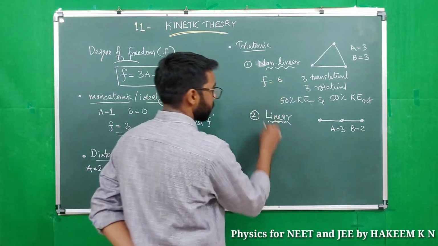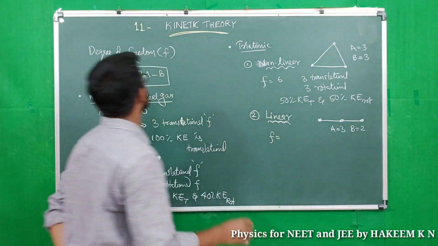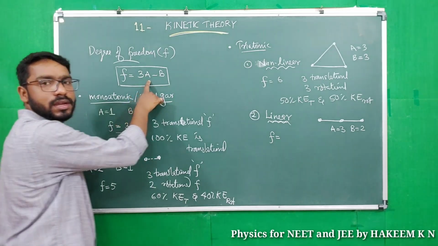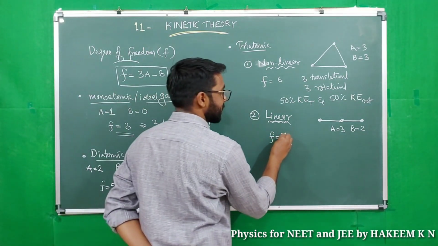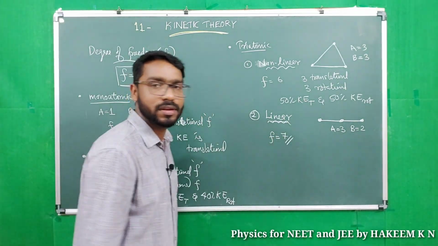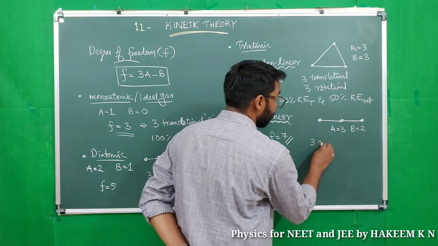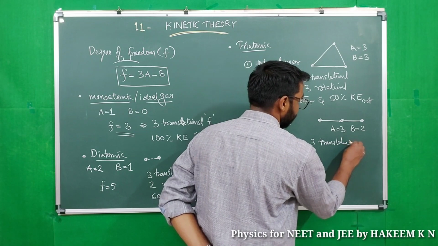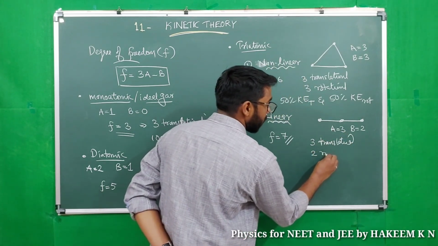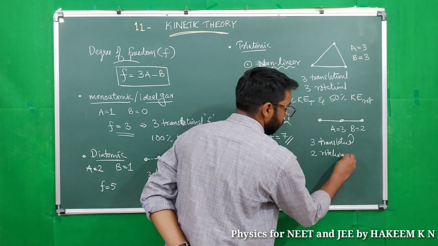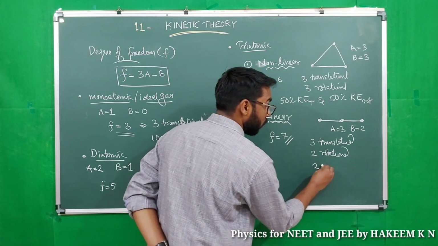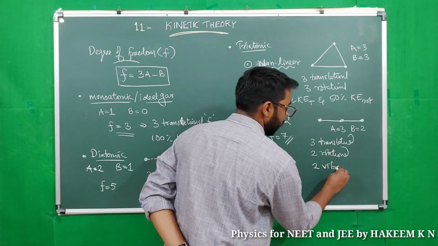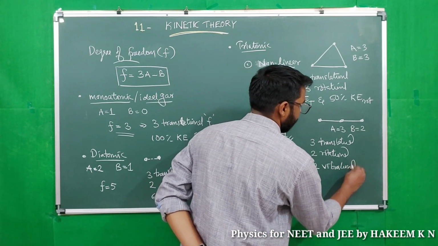So degree of freedom we will get 3 into 3, 9 minus 2, 7. Degree of freedom is 7. We will say 3 translational degrees of freedom, 2 rotational and 2 vibrational degrees of freedom.